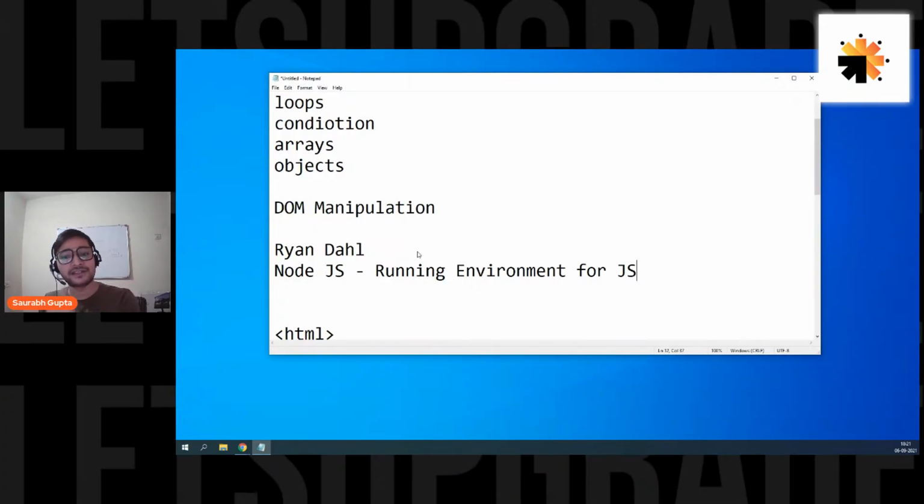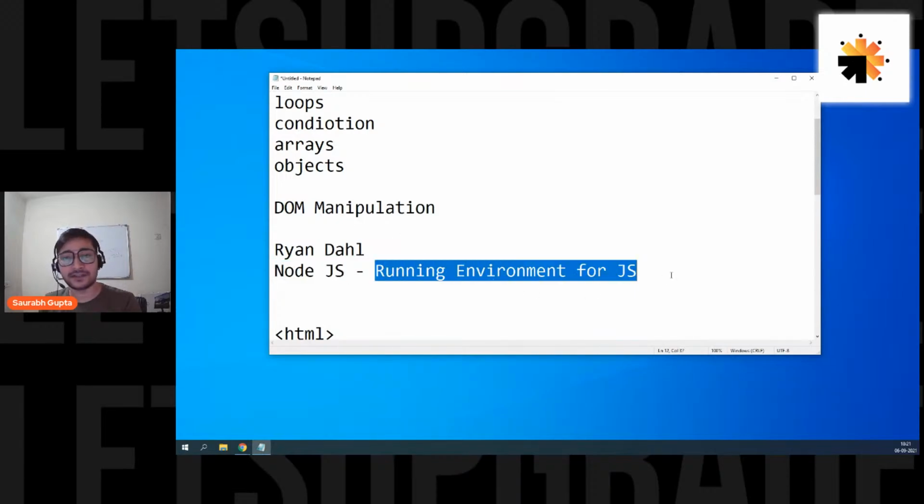So by default, JavaScript only used to run inside the browser. But in 2009, Randall created Node.js, which is nothing but what? A running environment for JavaScript, a software that helps you to run JavaScript. So you can simply go and install Node.js on your PC. And once you have installed Node.js, that means now your PC supports JavaScript, and now you can run JavaScript anywhere in your PC.